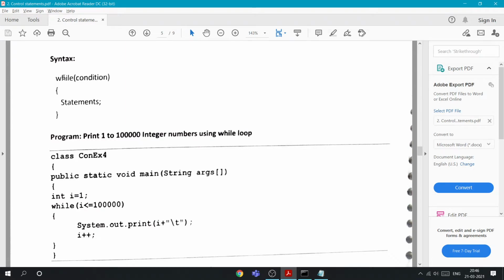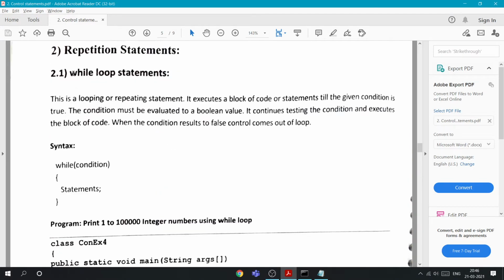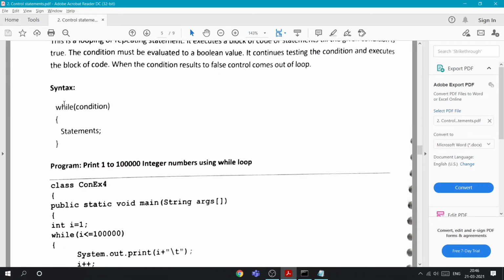Let's see about the while loop. While the condition, then the statement. This is the basic syntax of the while loop. Here we write a condition, for example a less than 2, or a equals 2, or a greater than 2.